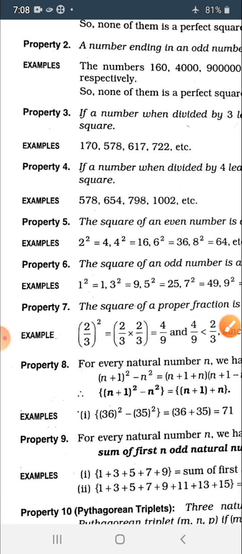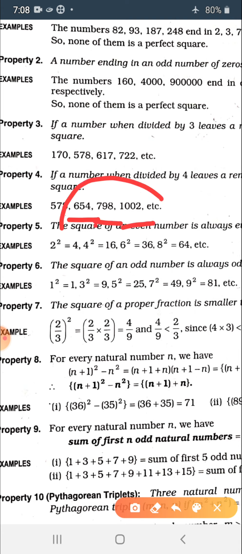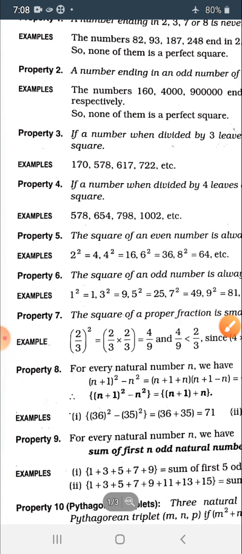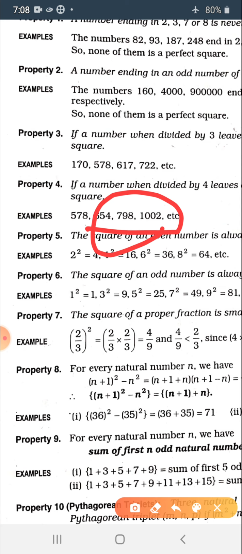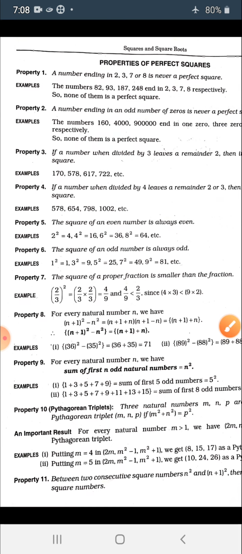You can check the other examples of this property number 4 yourself. Divide 654, 798, 1002 by 4, and if you have 2 or 3 as the remainder, then the number is not a perfect square. And I'm sure that these numbers will have 2 or 3 as their remainder. Let's see the next property of perfect squares.